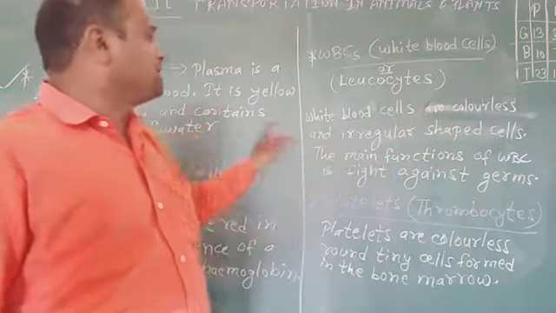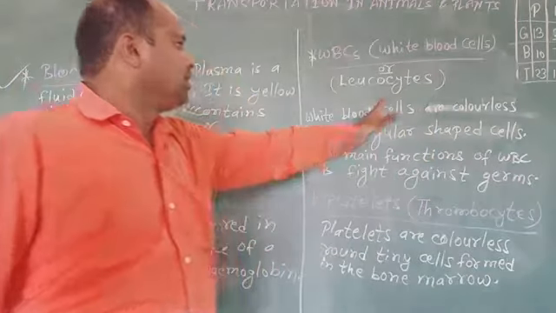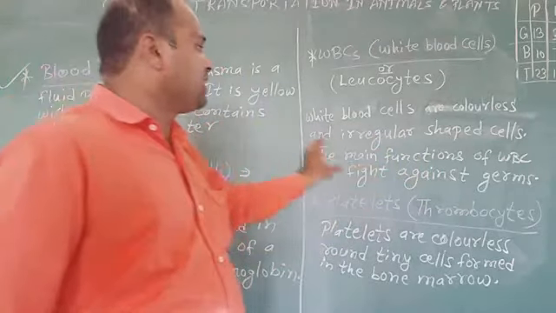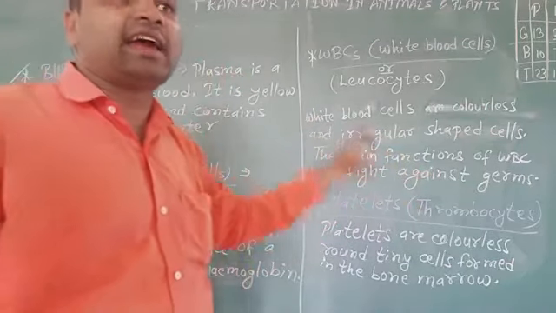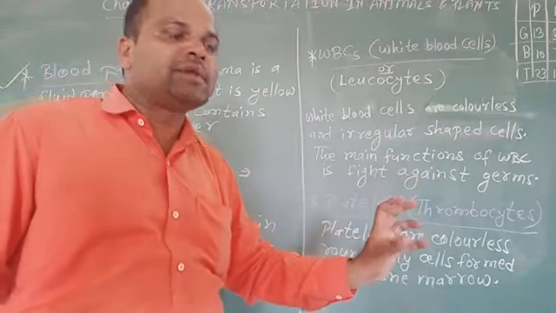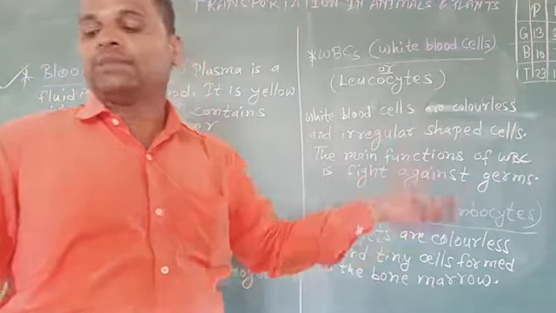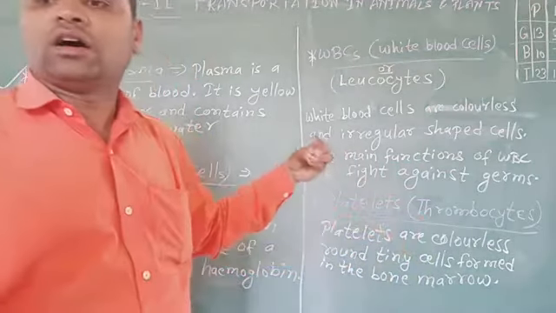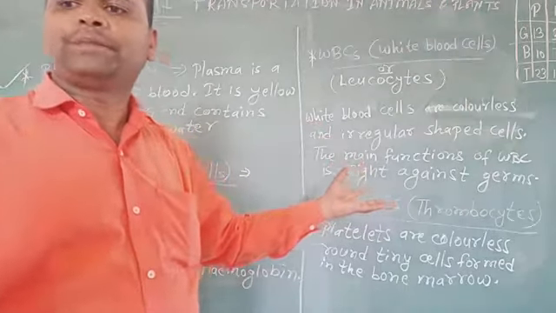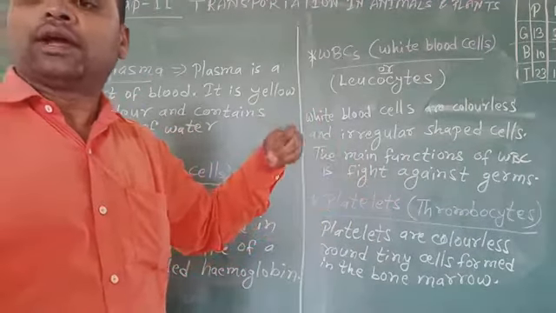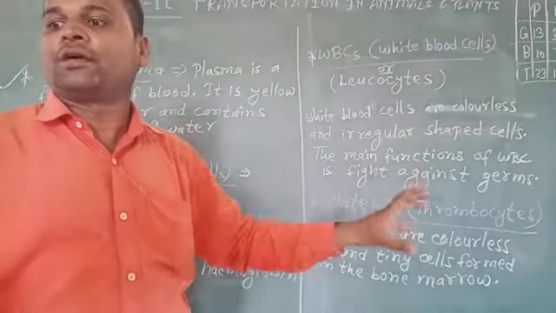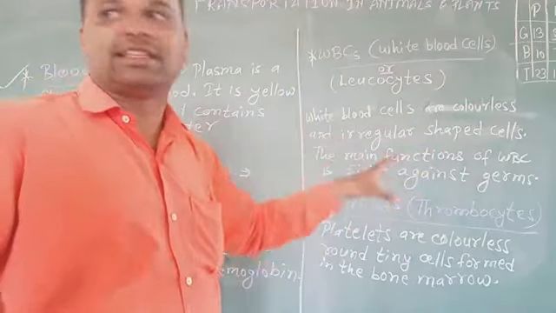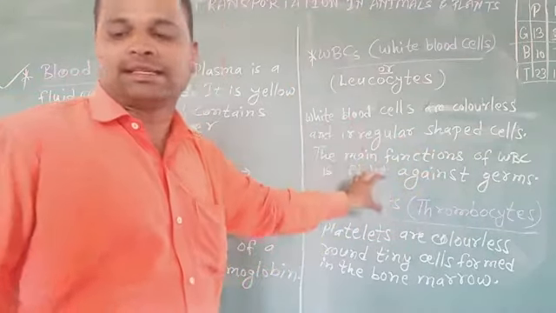The main function of WBC is to fight against germs that enter the body, and protect us from disease. That's clear?